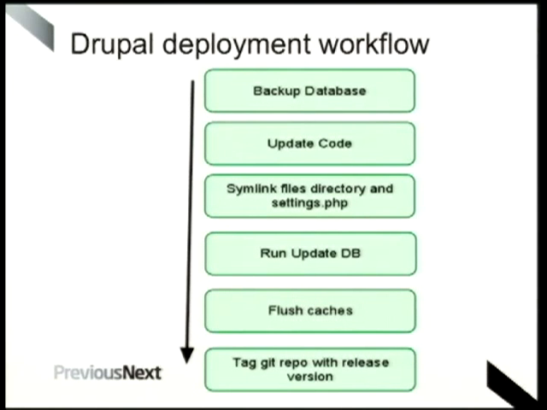So what is the Drupal deployment workflow? Basically, every time we do a deployment, whether we need to or not, we back up the database, we update the code from the Git repository, we create all the symlinks from files and settings, we run update DB, even if we don't have any updates, we just run it anyway. We flush the caches, and there's a bit of an added extra at the bottom. We just create a new Git tag with the timestamp and push that out so we know what version in Git is actually up on the server.